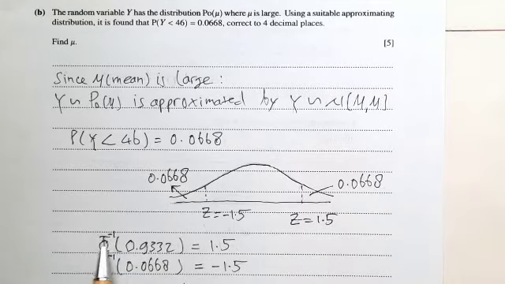Thus for 0.9332, we obtain the z value 1.5. By the symmetry property, we obtain z here as minus 1.5. Whether you use this one or this one, you obtain the same value of z, that is minus 1.5.